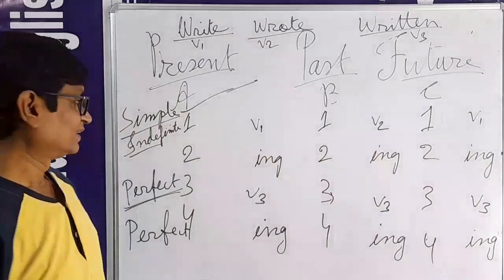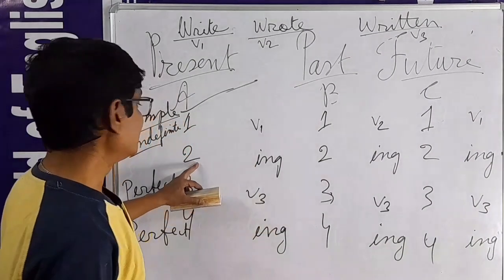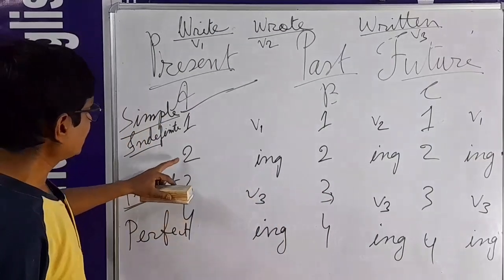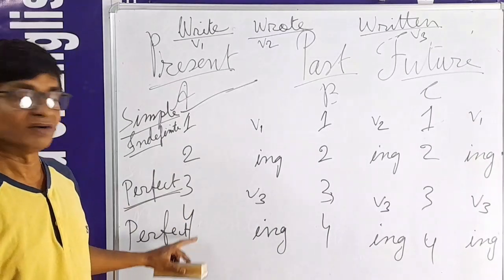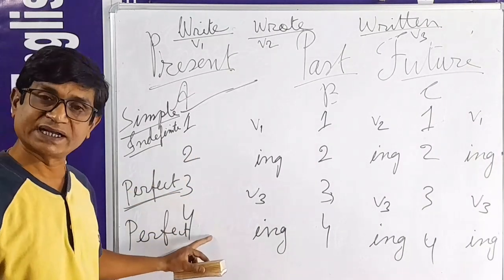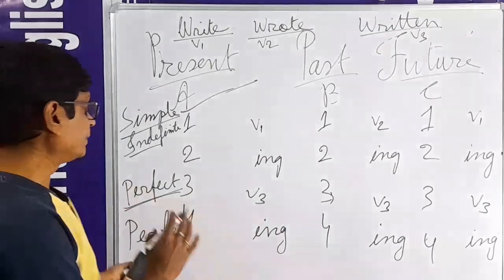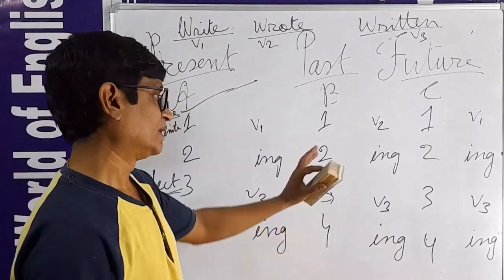Here, interesting, one thing you can see: all the continuous tenses take the ing form. Here it may be simple continuous or perfect continuous. Only simple continuous or perfect continuous. Everywhere ing. So there are very simply 6 tenses that take the ing form.